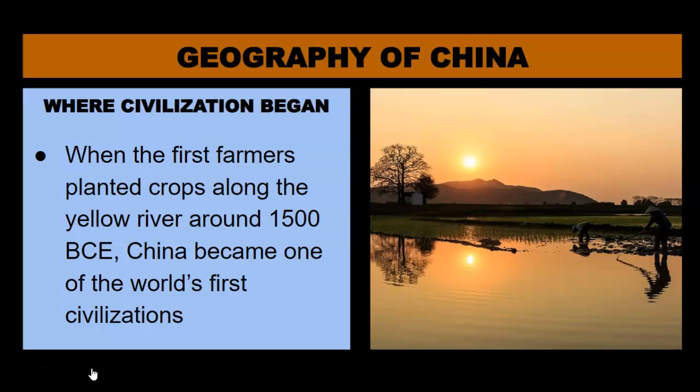Now, why is that? That's another good question. Why did civilizations start on the edge of rivers? Well, when people hunted and gathered, they had to move around to find and gather food and hunt for food. However, once they solved the problem of farming, they were no longer forced to wander for food. They could grow food. So the science of planting food and starting farms enabled people to stay in one place. Once they stayed in one place, that was the first roots of civilization, of what became permanent villages and cities and later nations and civilizations.